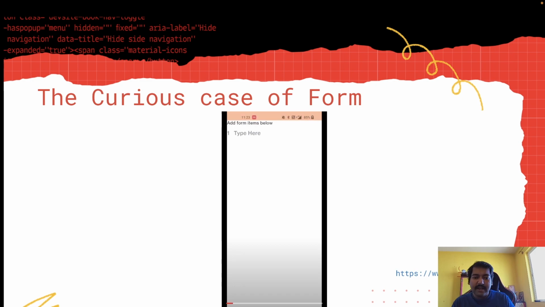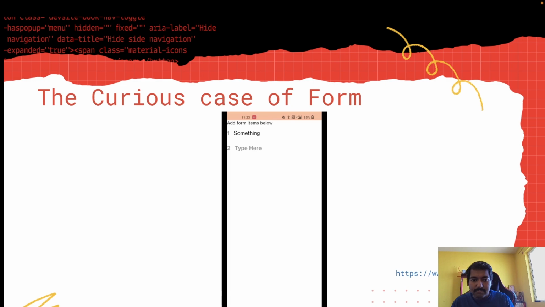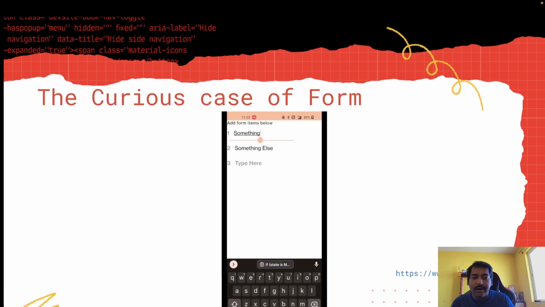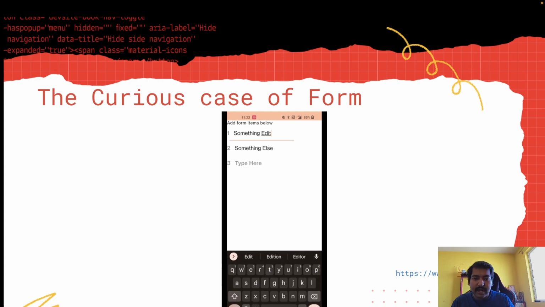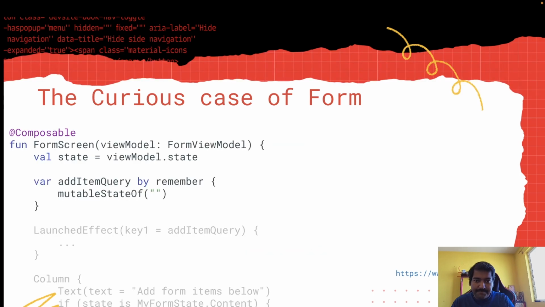Now let's create a form, right? So I am typing something here, right? And when I'm done, a new text field comes. Basically, you can think of it as a list of items, right? For example, in Dunzo, when you order something from a store, you type something like that. And you are building a similar app, or a to-do list app, or a recipe app where you need to list items, right? Then you would need this kind of screen. So let's talk about how to implement this.